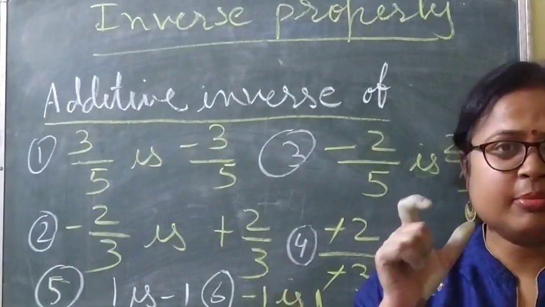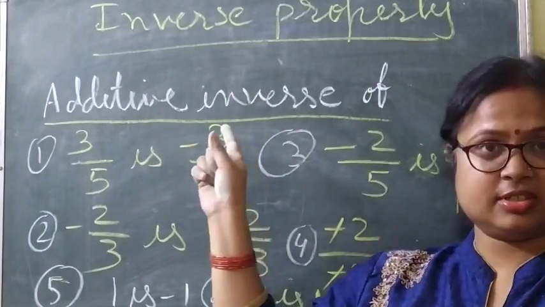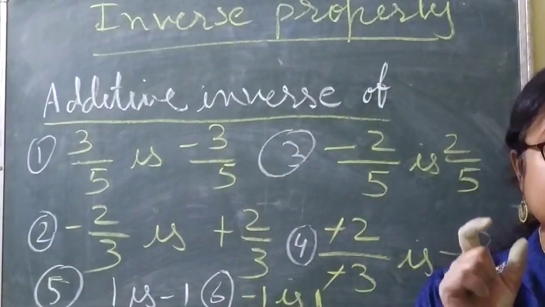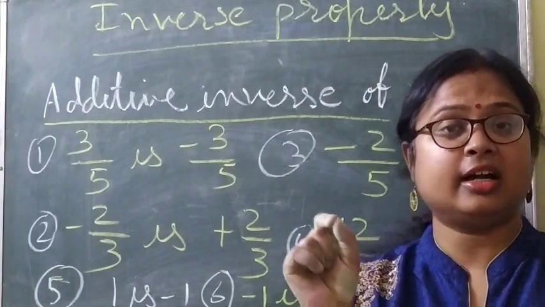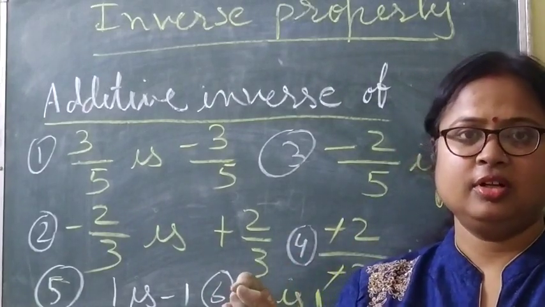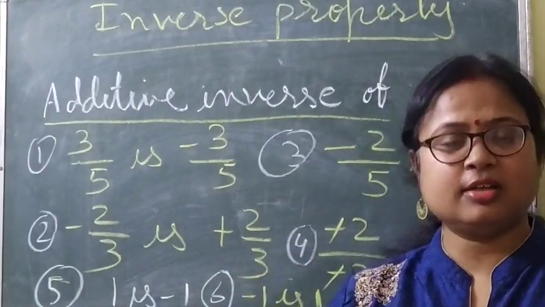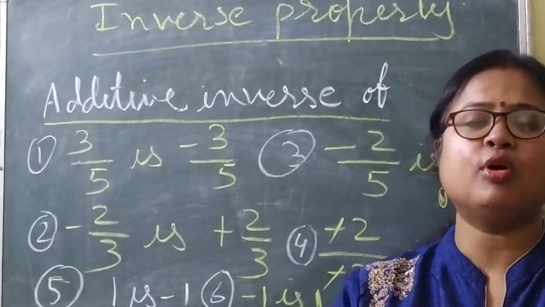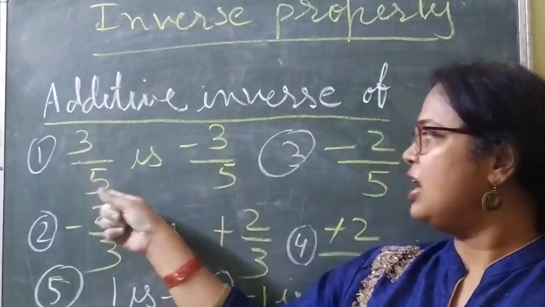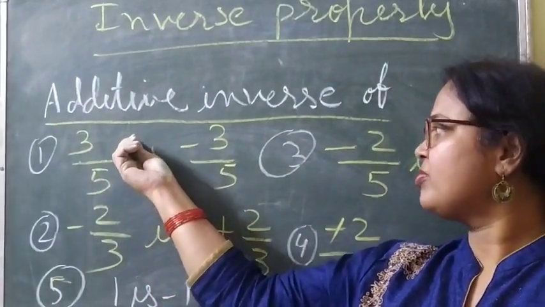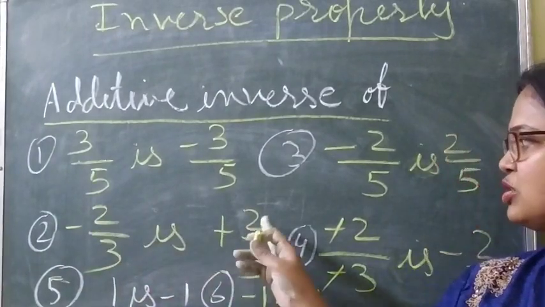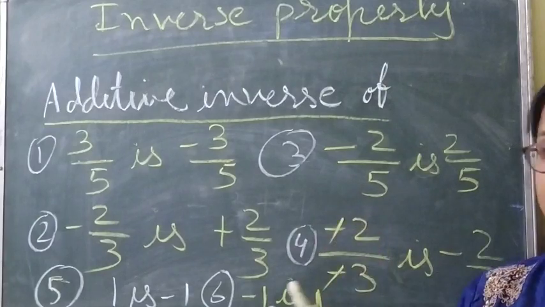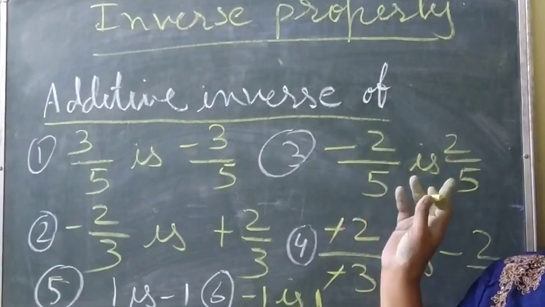What is the main thing here? Additive inverse. So again I am telling you students, if it is given in the question, write the additive inverse of, then if it is positive, you write in the form of negative. If the question is given in the form of negative, you write in the form of positive. So 3 by 5, minus 3 by 5. Minus 2 by 3, plus 2 by 3. Plus 1, minus 1. Minus 1, plus 1. Minus 2 by 5, plus 2 by 5.